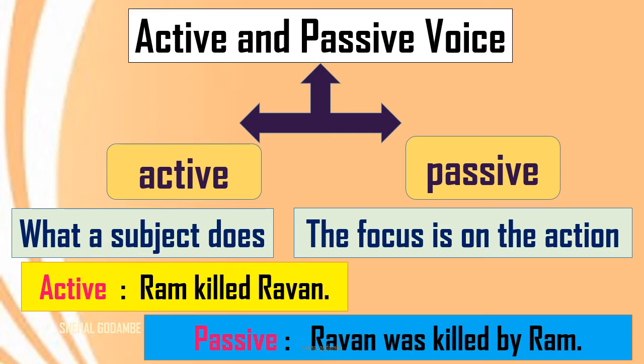In first sentence, Ravan was the object because the action was performed on Ravan. And in second sentence, you can see now the Ravan has come in the beginning of the sentence. Was killed, form of be plus PP. And at the end of the sentence, you can see the subject has come from the active voice. So in this way, you have to focus on the format of the passive voice sentence.